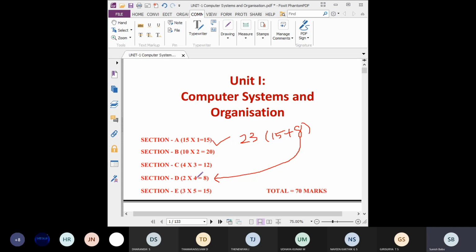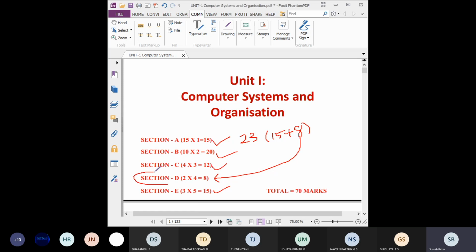Then the remaining things are all the same. Everything coming under part B, that is section 1, we have 2 mark questions, 10 questions, 20 marks. This is the same as the board pattern. Students understood, everyone? Kindly note down all the things, students. This is the board pattern, so only this is changing.